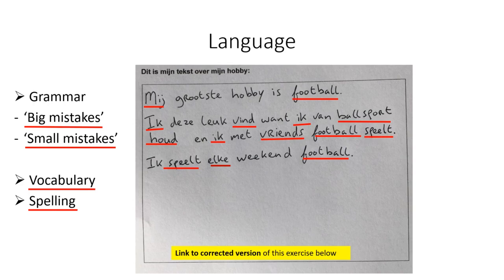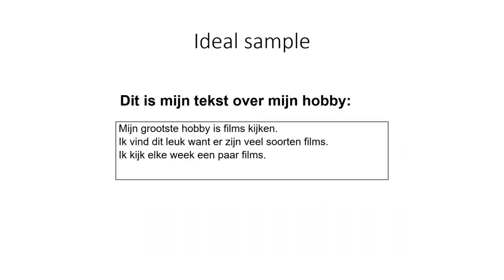If you want to see the clean and corrected version of this exercise, you can find that in the link below this lesson. Now let's have a look at the ideal sample. The ideal samples are below each exercise in this course, and they are a very nice tool because they can help you to see how you can do it better, and also you can compare your own work with that. So you can look at what you were doing wrong, but you can also see maybe some similarities of things that you're already doing correctly, and then you can see that you're on the right path.